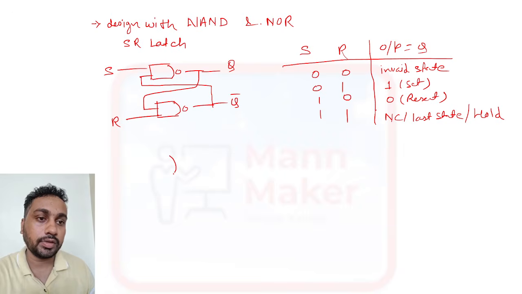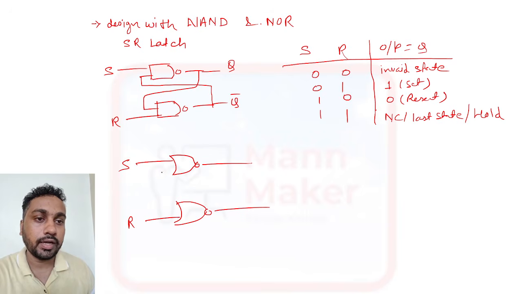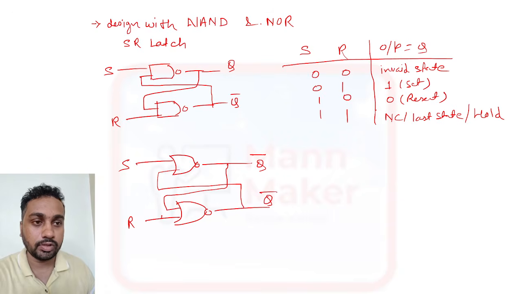Similarly, we can design it using a NOR gate also. So a NOR gate is like this. Same as before, here it will be S, and the other input is R, and the feedback path will go like this, and here also this feedback will go like this, but here it will be Q bar, and this will be your Q.